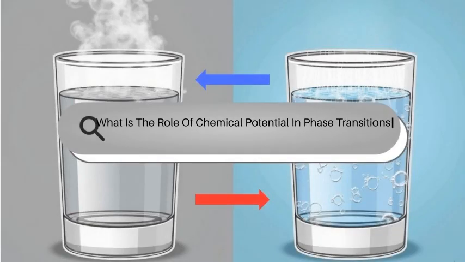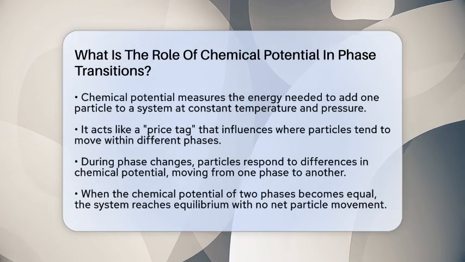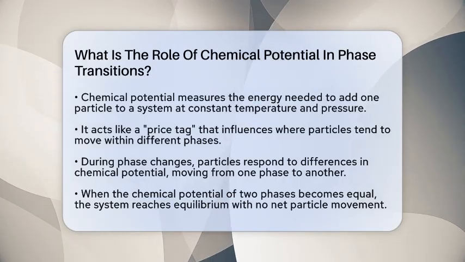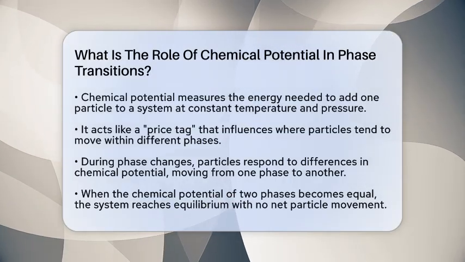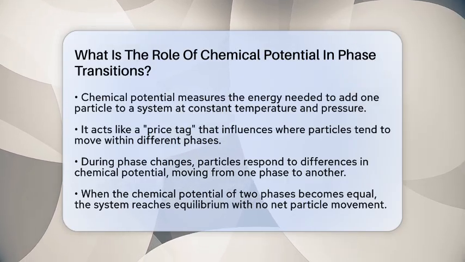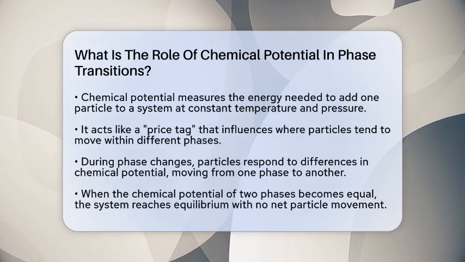What is the role of chemical potential in phase transitions? Imagine a busy marketplace where goods flow from one stall to another, always seeking the best deal. In the world of thermodynamics, particles move in a similar way, driven by differences in energy. Chemical potential is like the price tag that tells particles where they want to go.